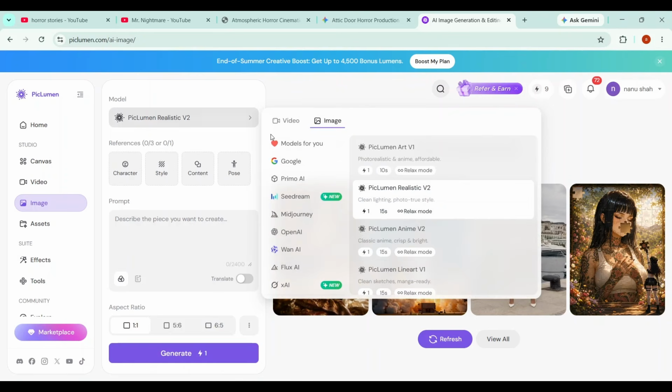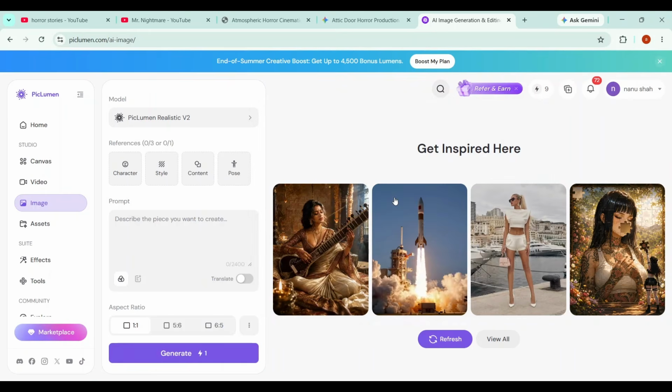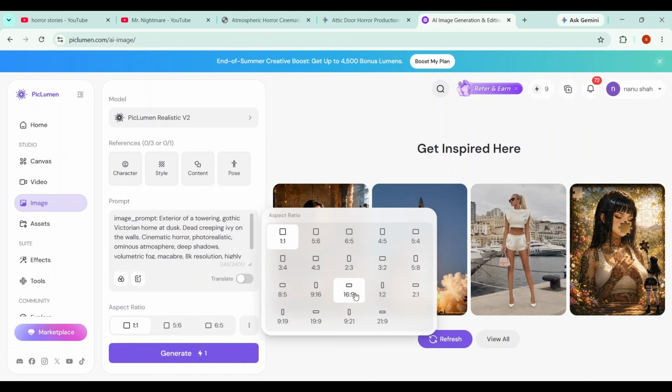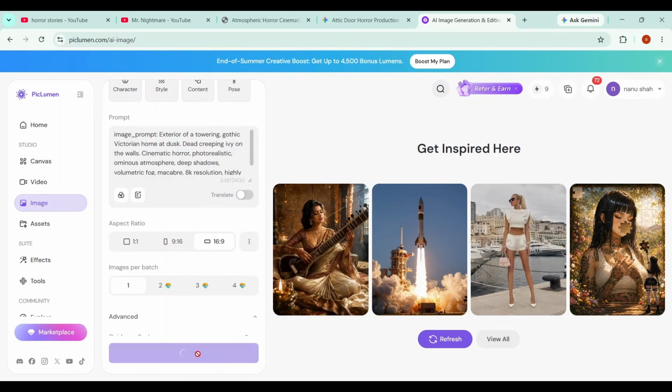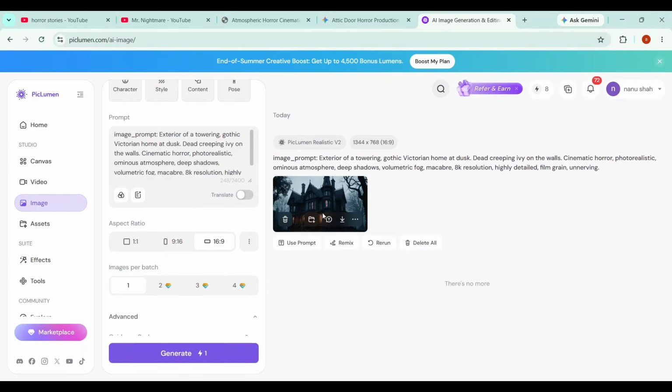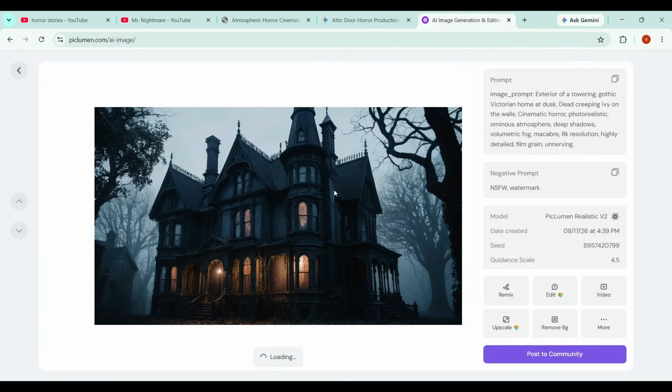As you can see, Piclumen offers a variety of AI tools, although many of the premium image generation models are available only to paid users. I'll scroll down and select Piclumen, then choose the Piclumen V2 realistic model. Next, I'll paste the image prompt we generated in Gemini and set the aspect ratio to 16:9, which is perfect for long-form YouTube videos. Now I'll click Generate, and within a few seconds, Piclumen has generated the image for our first scene. And as you can see, the result looks incredible.